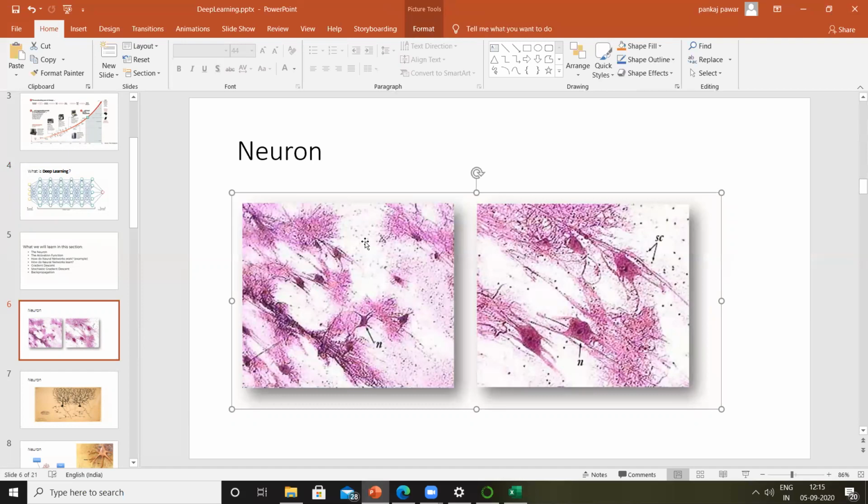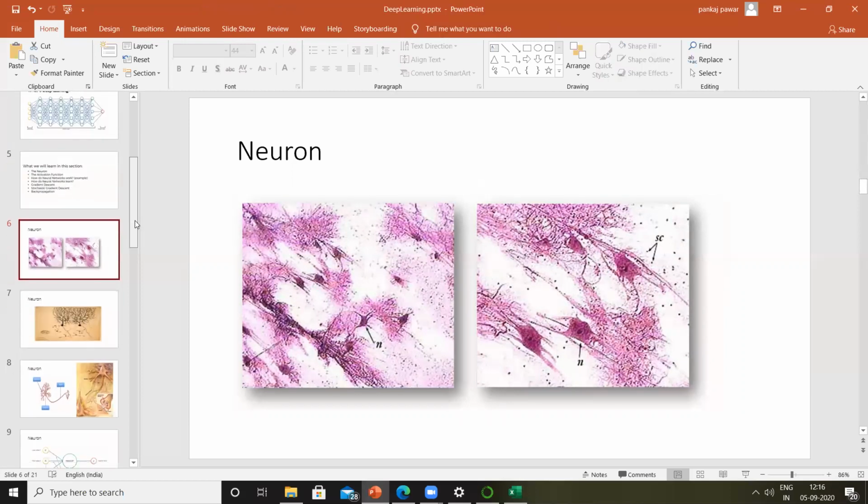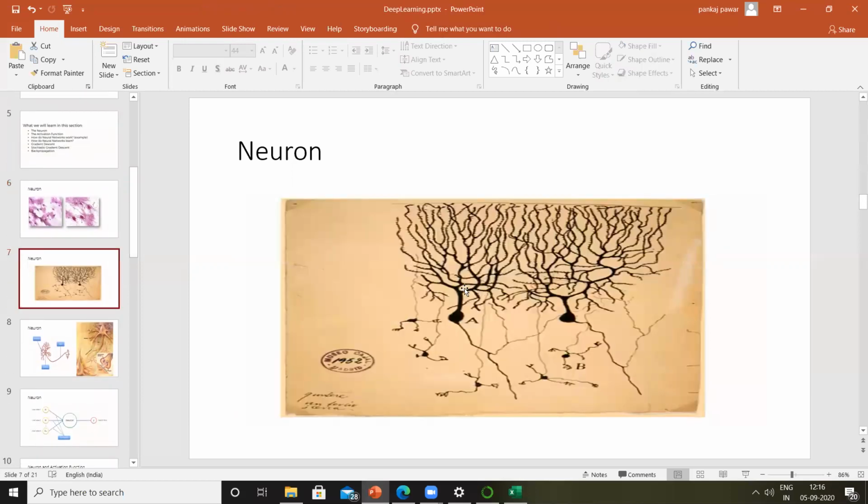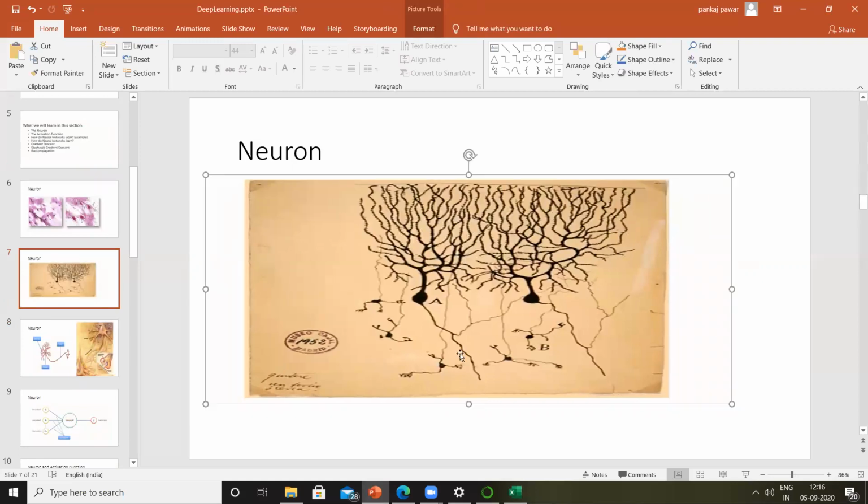So in this slide, you can see a small microscopic image of the human brain. And the human brain consists of something called neurons. All right, so our human brain is made of neurons. Let's try to take a deeper look into the neurons. So your neurons look something like this.